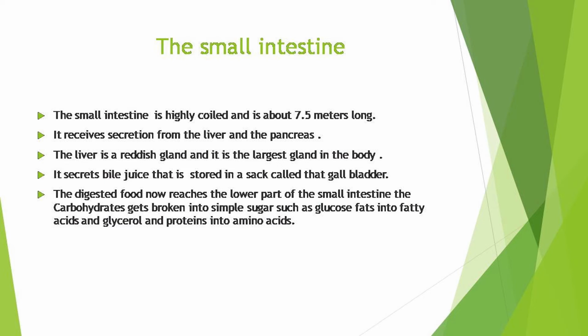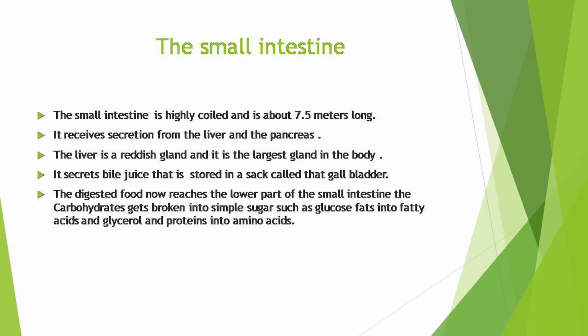It secretes bile juice that is stored in a sac called the gall bladder. The bile plays an important role in the digestion of fats. The next gland is the pancreas. The pancreas is a large cream-colored gland located just below the stomach.